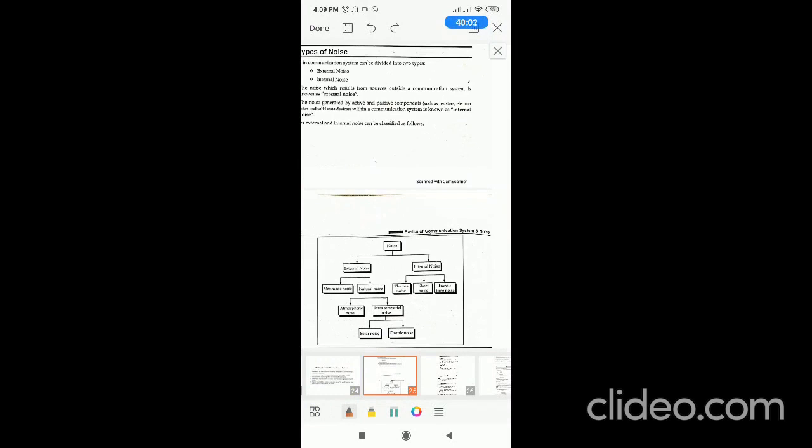Simply, when the noise is generated outside of the communication system or within the channel, that is called external noise. When the noise results from the communication system components, that is your information source or transmitter, receiver or destination, which contain electronic devices, then that is called internal noise.